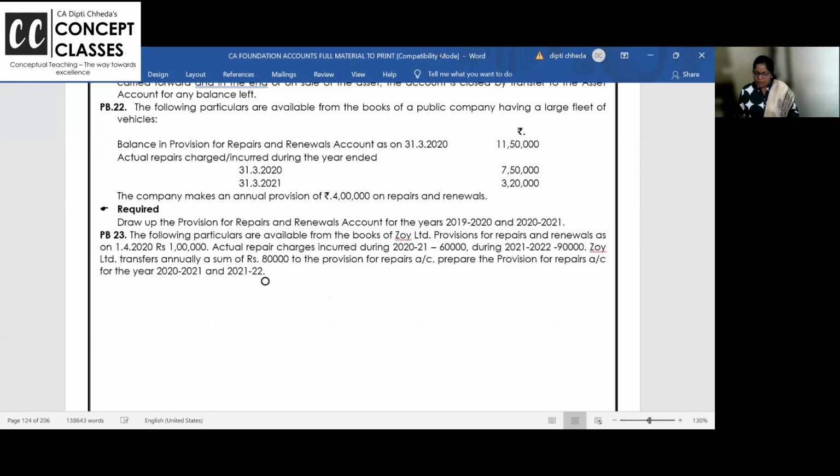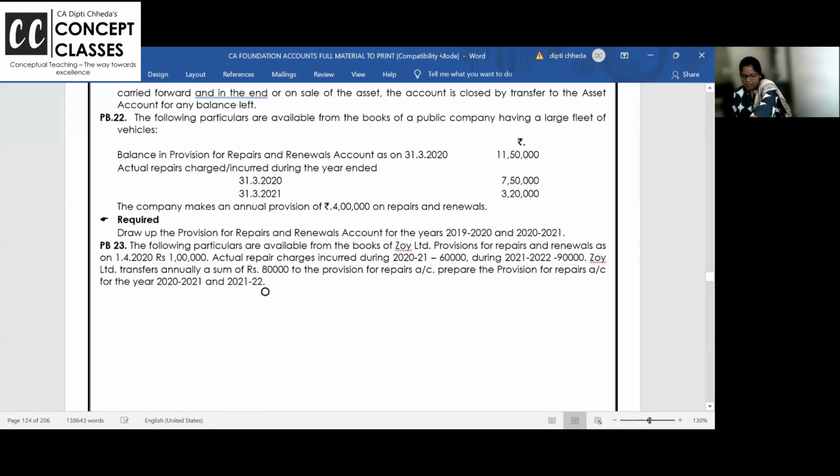Last problem. Following particulars are available in the books of the Zoe Limited. Provision for repairs and all is 1 lakh. Given now, actual repairs for 2021 is 60,000, and then 90,000. Zoe transfers annually 80,000 to provision. Prepare provision for repairs for 2 years.